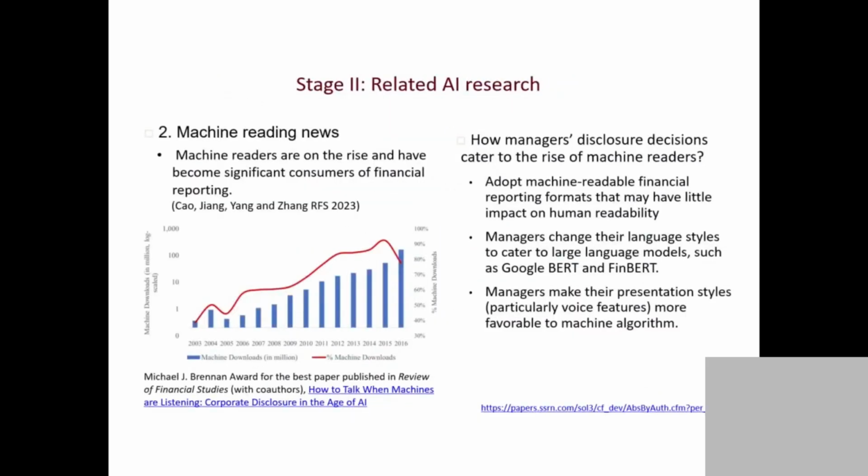Also, when we started the project, we didn't have GPT yet. We had Google Bard. So we have another two findings. Besides managers changing the web script language, they also make their language more favorable, or cater, to a large language model, Google Bard. Google Bard is another large language model. Maybe you guys don't know it. We'll cover it in the course, but this is another powerful model.